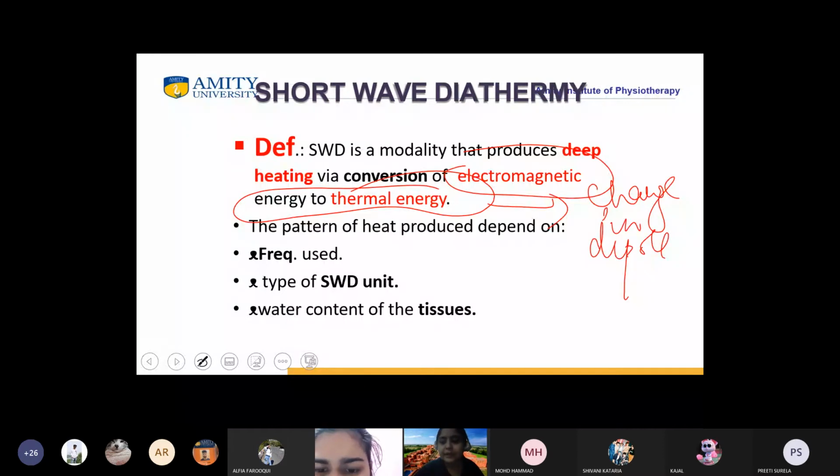Is it clear to everybody? Yes, ma'am. Now the pattern of the heat produced depends upon the frequency used, the type of SWD unit, and the water content of the tissues.